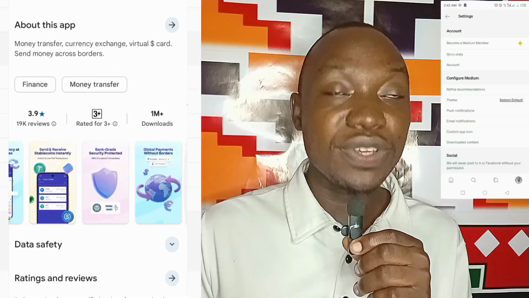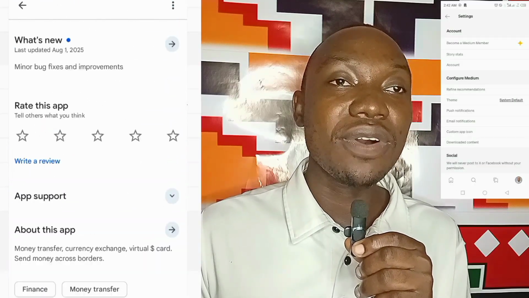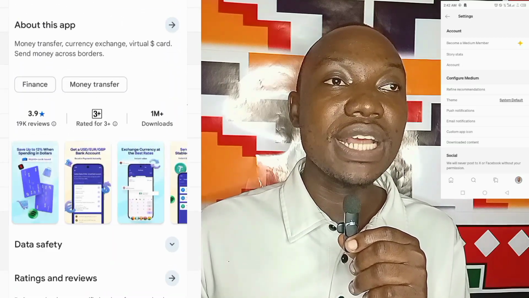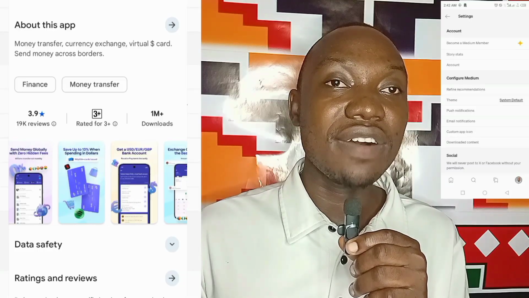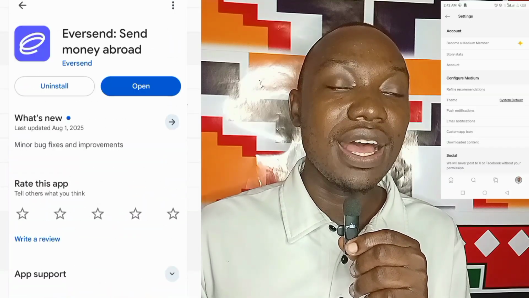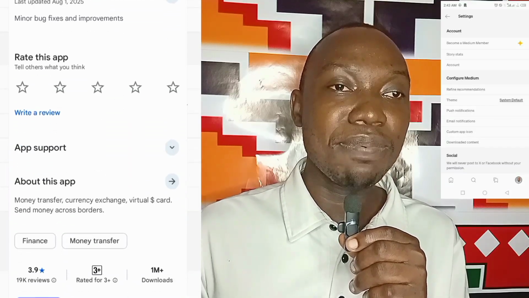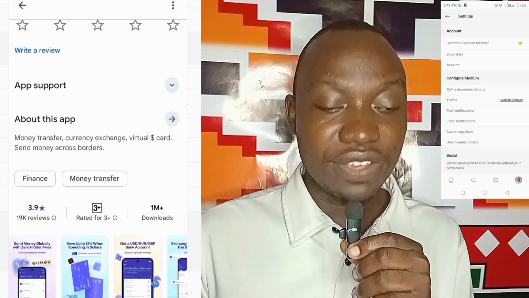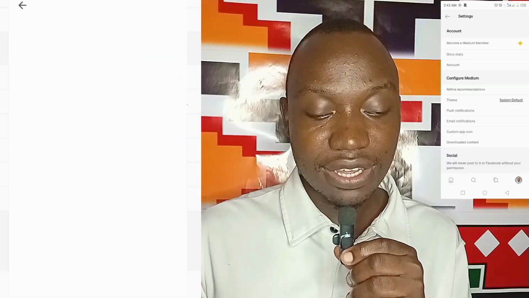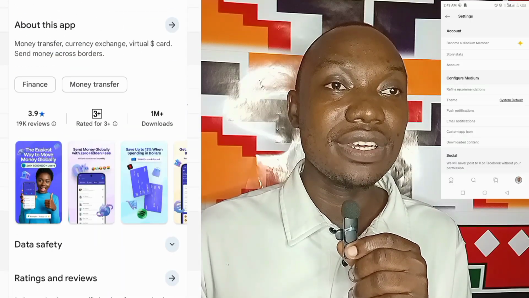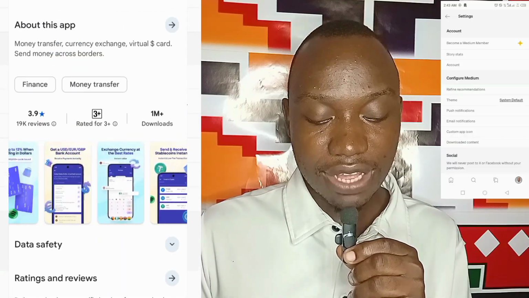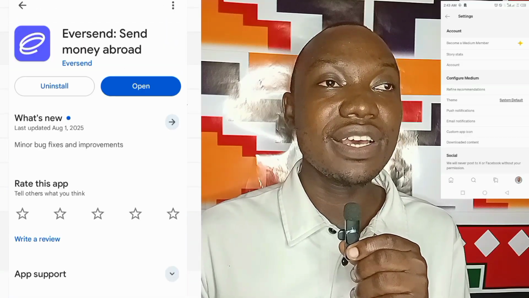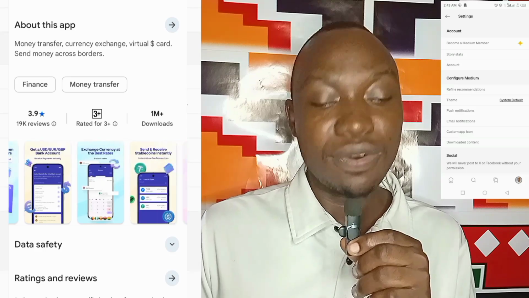But with Eversend, you don't need all of that. With $3, you can obtain your card, and when you obtain your dollar card, you are going to fund it with any amount of your choice. You can fund a minimum of $1, and you are not being charged for any payment made below $5. So that's why I prefer using the Eversend dollar card. You pay with your dollar card, so you are not paying with your Naira debit card. You just go to the Play Store, download Eversend, and you can easily make payments with that.